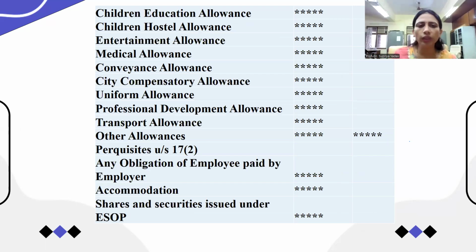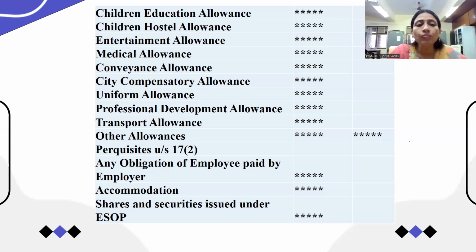This uniform allowance is mostly received by service provider staff, maybe staff like a watchman or the peon. These persons get this uniform allowance also. Then the professional development allowance, transport allowance, TA, and other allowances, if any extra is given by your employer. For example, suppose he pays you some lunch allowance, that is also considered as other allowance, and that is also considered as a salary. It is taxable under the head of salary.